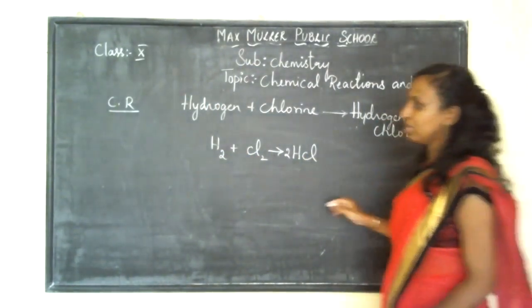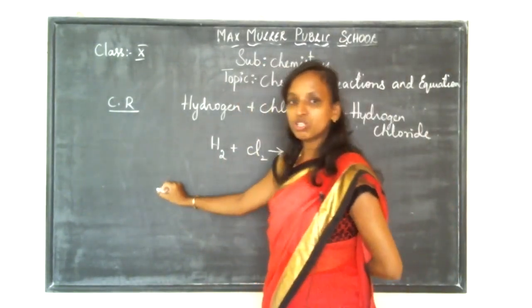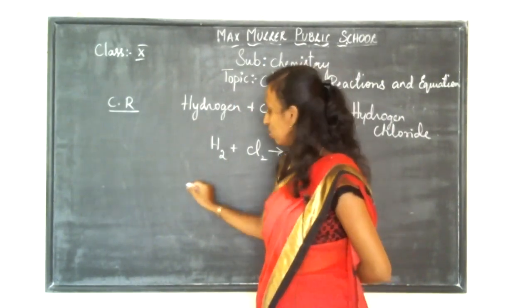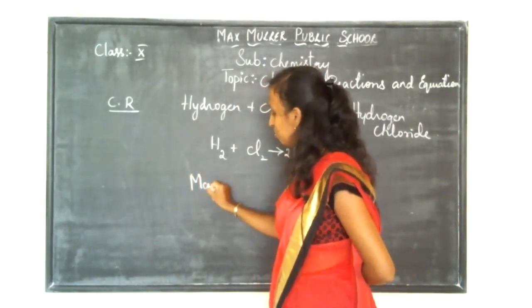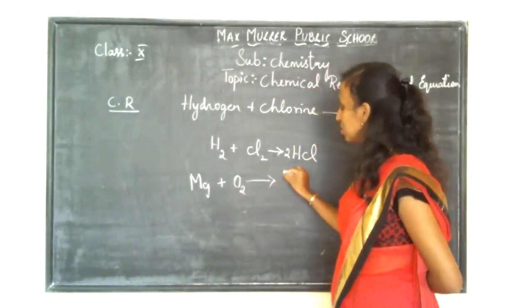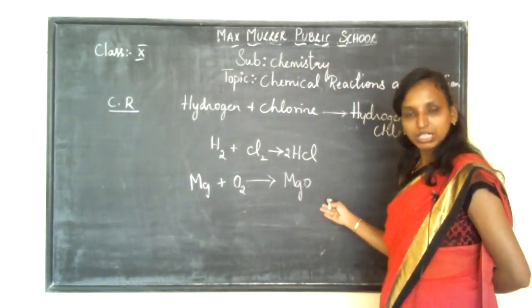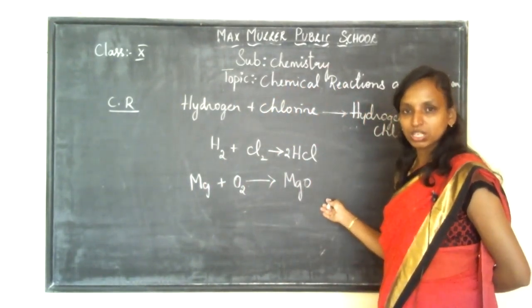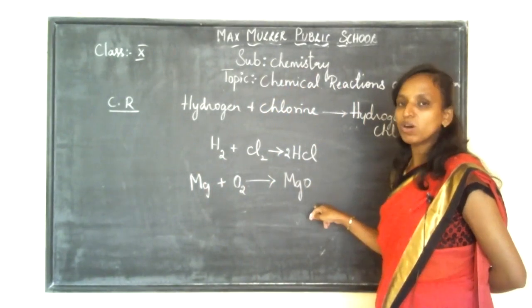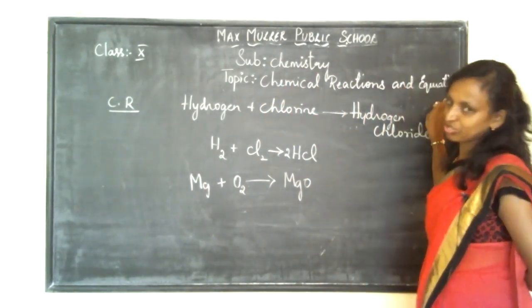For example, I gave you the previous example: when magnesium is burned in the presence of oxygen to produce magnesium oxide, this is a chemical reaction. Representing the same in a symbolic and easiest way is called a chemical equation.